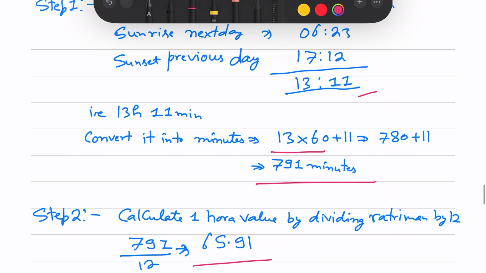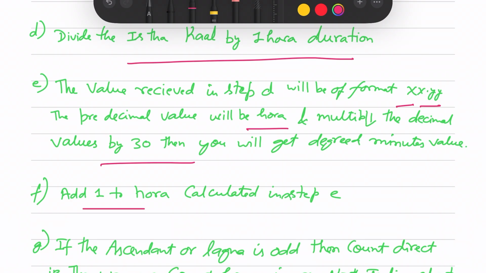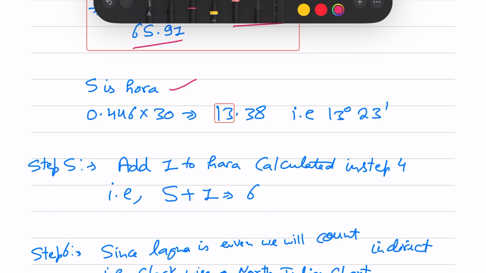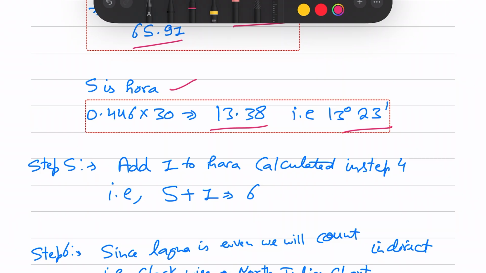As mentioned here, whatever value we get, the pre-decimal value will be the hora, and whatever value is after the decimal we will multiply by 30. So if we multiply 0.446 into 30, we are getting 13.38. So 13 degrees as it is, and 0.38 into 60 will be approximately 23 arc minutes. Now the next step is to add 1 to the hora calculated in the previous step. So 5 plus 1 will be 6.